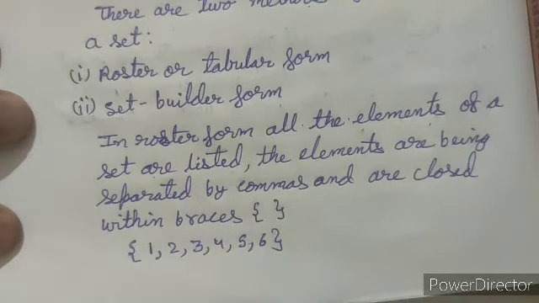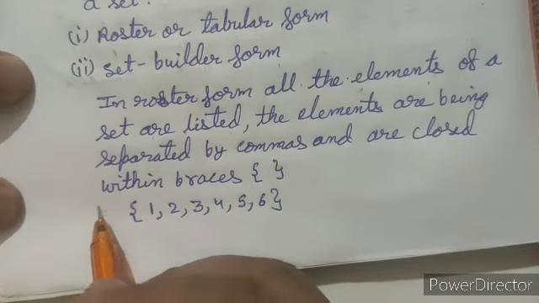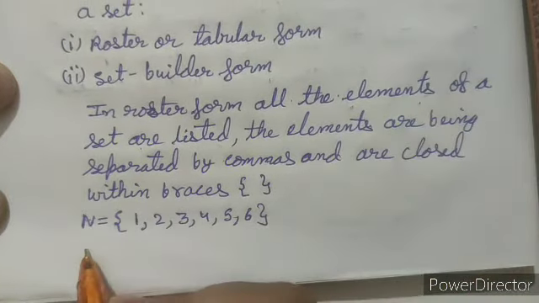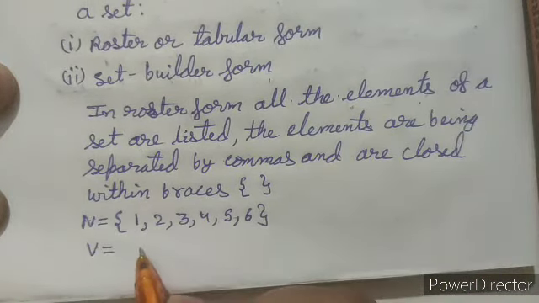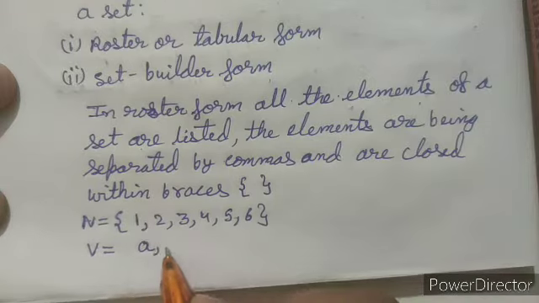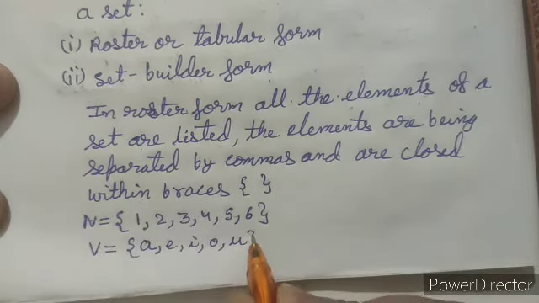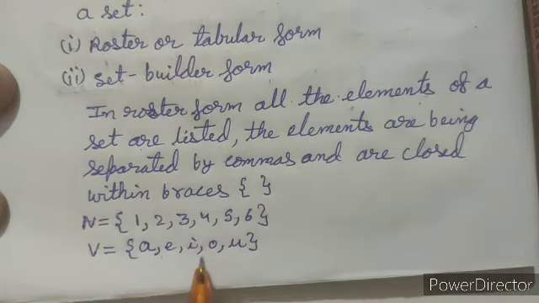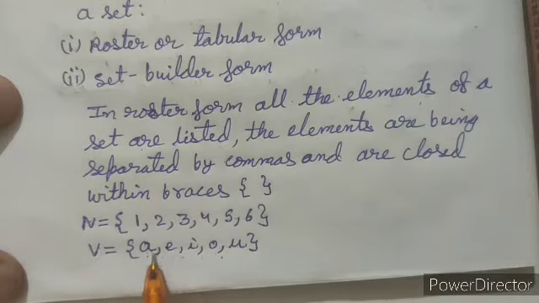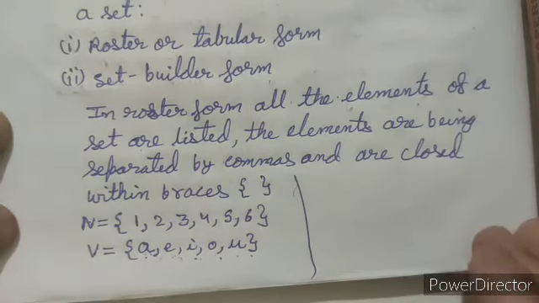So this is our roster form. Similarly, if you want to write the vowels of the English alphabet, suppose these natural numbers are the set N with a capital letter, and for the vowels I am taking the set as V. As you know, the vowels of the English alphabet are A, E, I, O, U, and if we enclose them inside the braces, then these will represent a set, and this is in roster form as all the vowels are listed here.